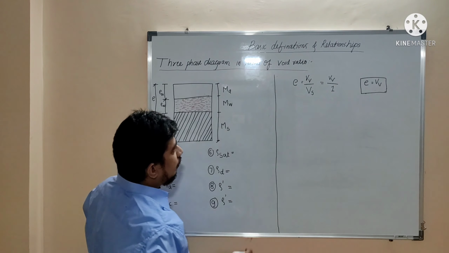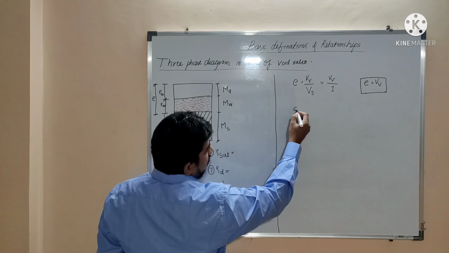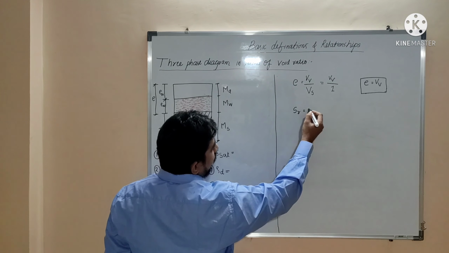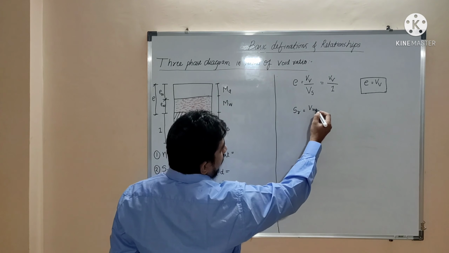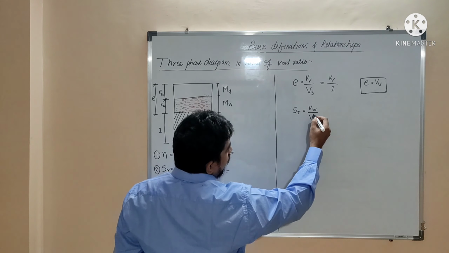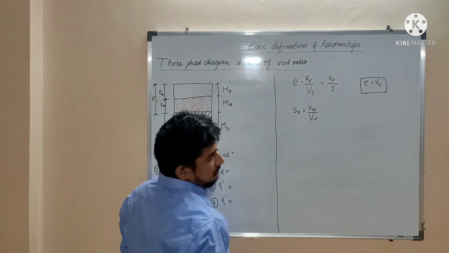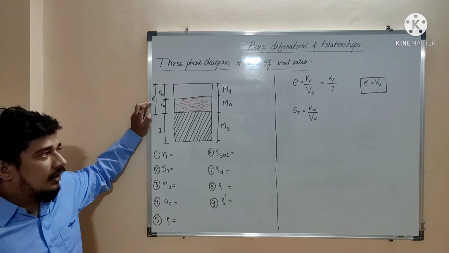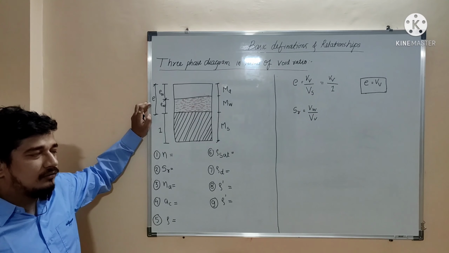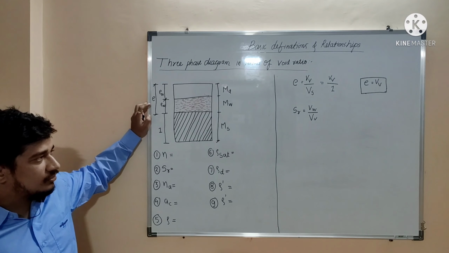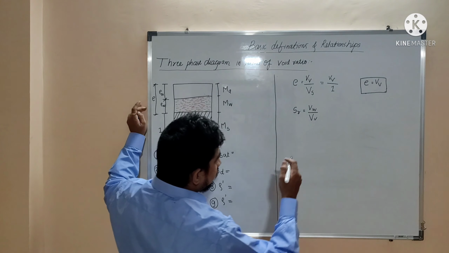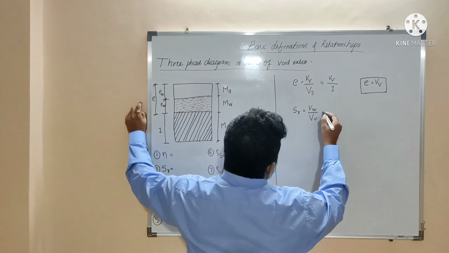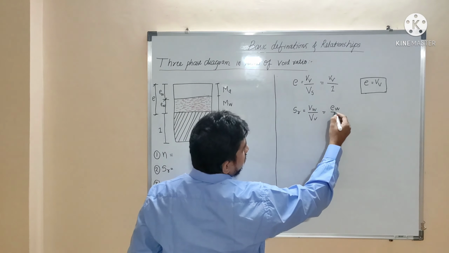Now next is degree of saturation. Degree of saturation is nothing but the volume of water divided by total volume of voids. Isn't it? So how much empty space is occupied by water, that is shown by the degree of saturation. So here volume of water is ew and volume of voids is e.